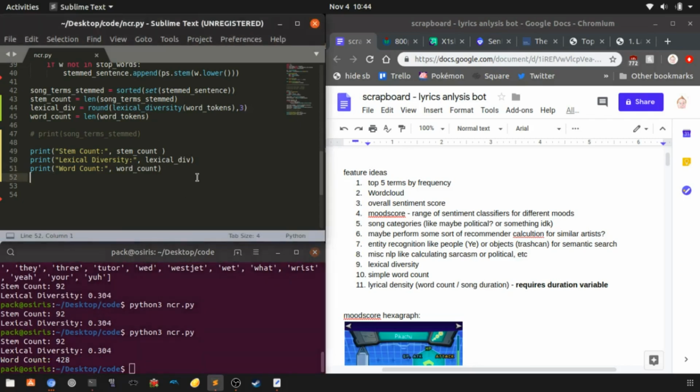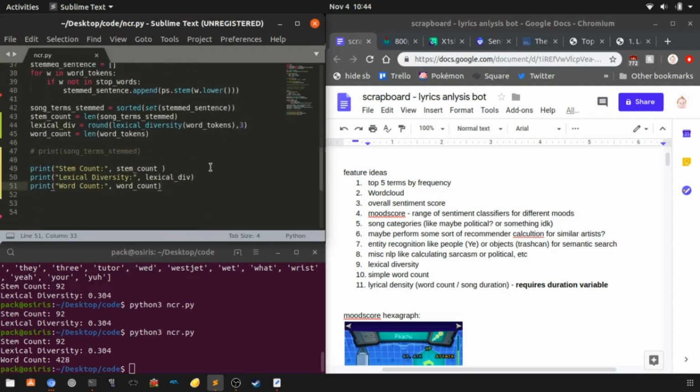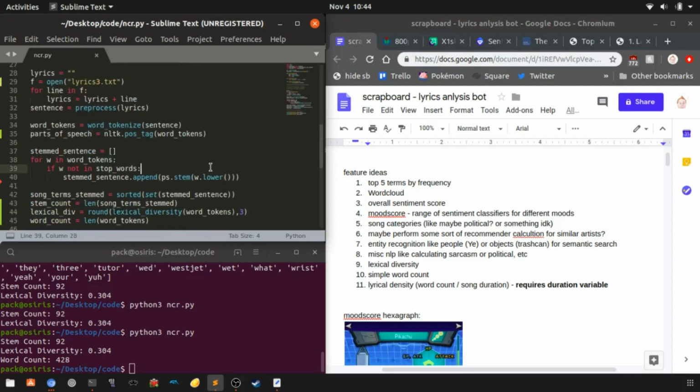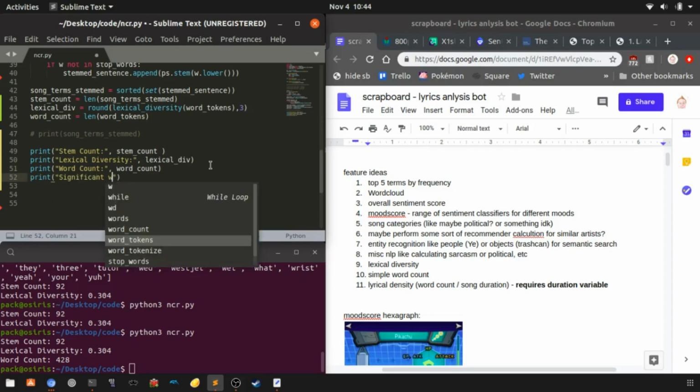Okay, so in this song there's 428 words, and then we want to look at the unique words. Hold on a second. Actually, let's make another variable. This one's going to be a little weird. We're going to call this significant words.